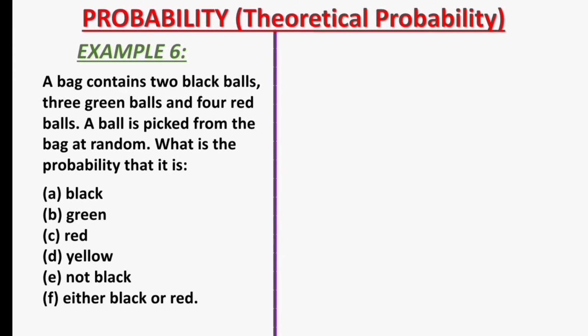Let's see our last example for theoretical probability. Example 6. A bag contains 2 black balls, 3 green balls, and 4 red balls. A ball is picked from the bag at random. What is the probability that it is A. black, B. green, C. red, D. yellow, E. not black, F. either black or red? Let's see the solution to example 6a.